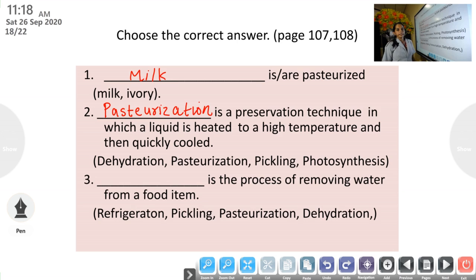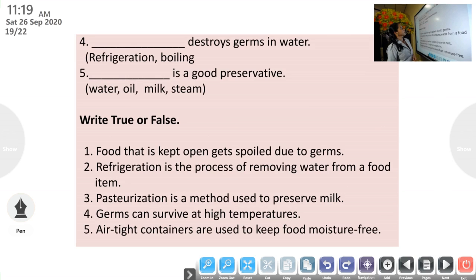Then number 3. Dash is the process of removing water from a food item. Choices: refrigeration, pickling, pasteurization, dehydration. The correct answer is dehydration. Then number 4.